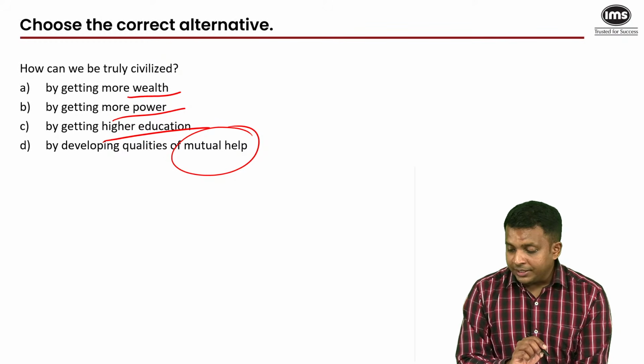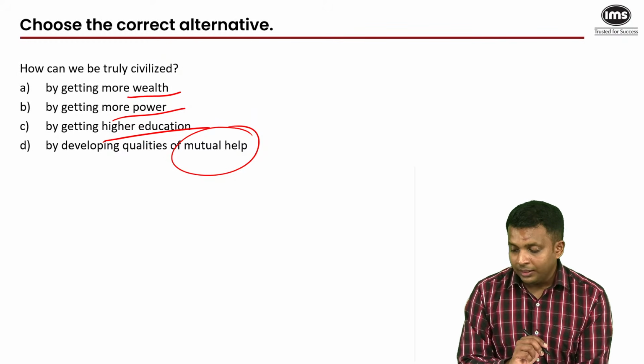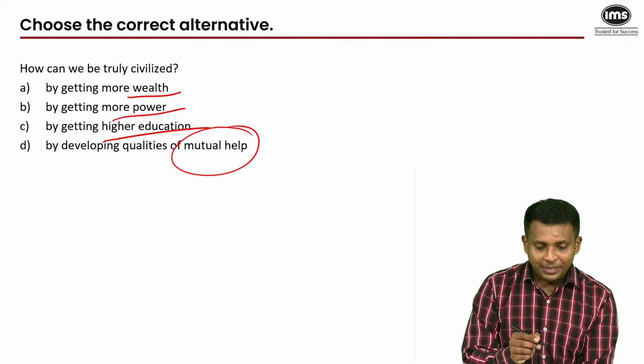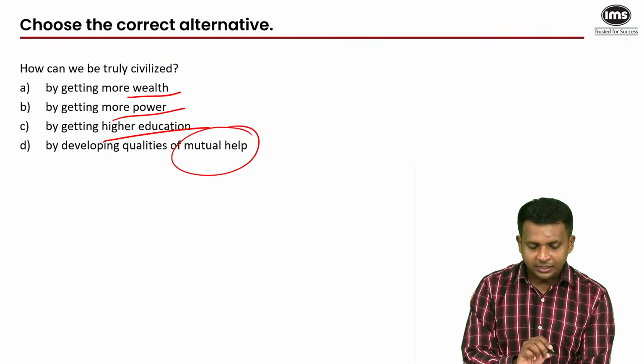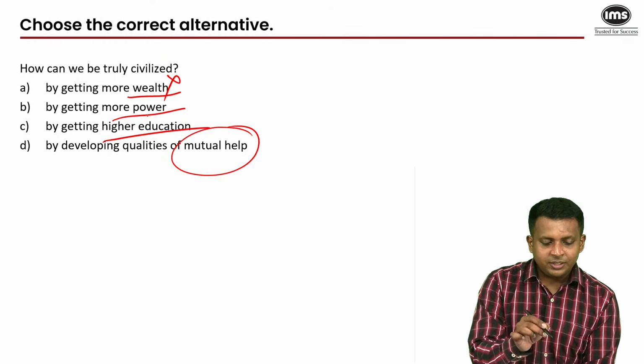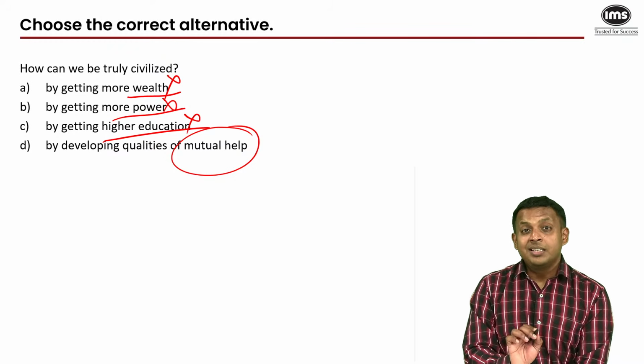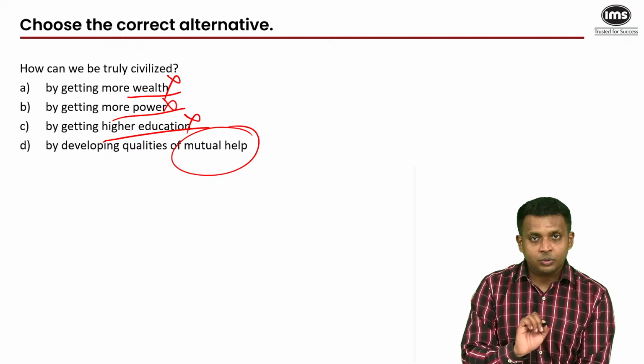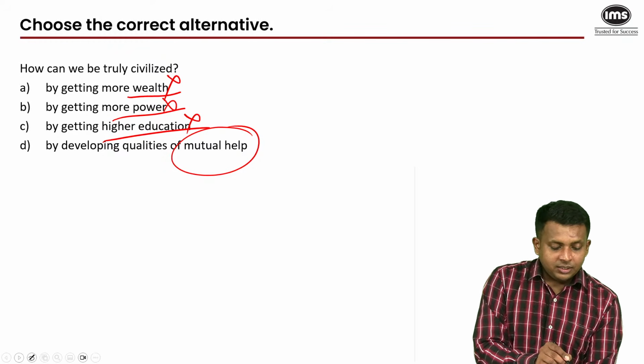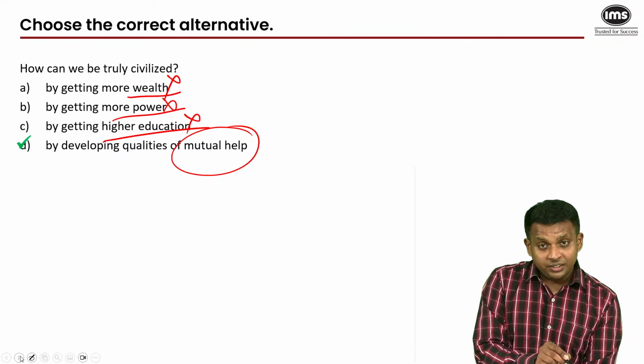Right, the passage barely talks about wealth, that's true. The passage, sorry, barely talks about weakness. That's what you said. I read it as well, but yes, the passage does not talk about wealth, power, and education as keys to being civilized. So we'll go with mutual help because that's what cooperation is. And thus, the answer is D.